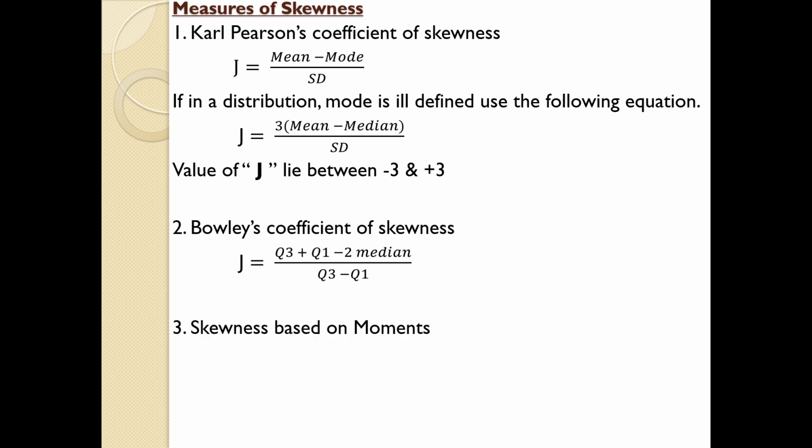And next one, skewness based on moments. This one is the equation which we will be applying in the cases, so you have to be very cautious with that one. We will discuss that part in detail in the next slide. Coefficient of skewness is measured by mu3 divided by root of mu2 cubed. Usually moments are represented by mu, and we will discuss mu and the concept of moments in the next session. So just go through it. We will discuss the further cases in the next one.